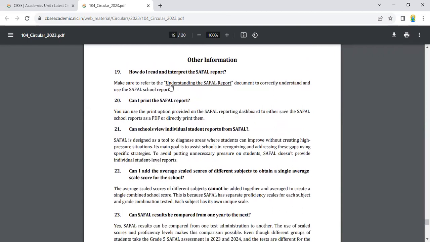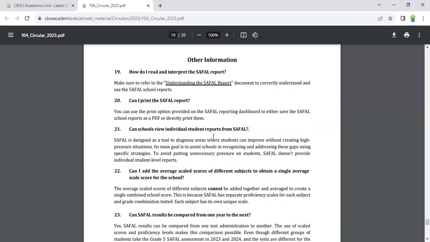How do I read and interpret the SAFAL report? Make sure to refer to the Understanding the SAFAL Report document to correctly understand and use the SAFAL report. Can I print the SAFAL report? Yes. You can use the printout provided by the SAFAL reporting dashboard, either saving the SAFAL school reports as a PDF or directly printing them.